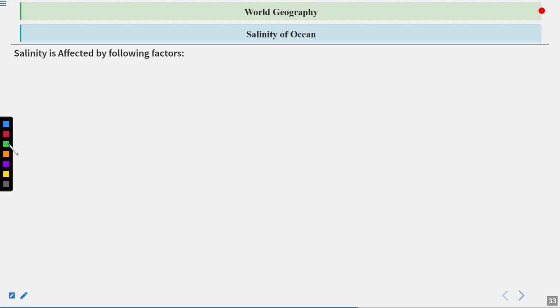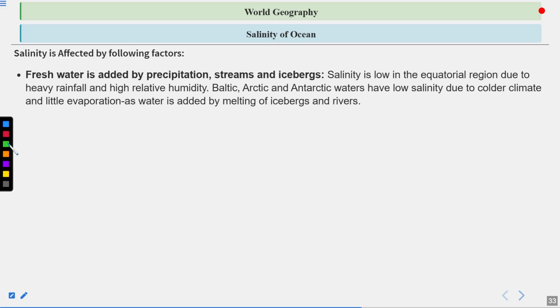Salinity of oceans. Salinity is affected by the following factors. Fresh water is added by precipitation, streams, and icebergs. Salinity is low in the equatorial region due to heavy rainfall and high relative humidity. Baltic, Arctic, and Antarctic waters have low salinity due to colder climate and little evaporation, as water is added by melting of icebergs and rivers.